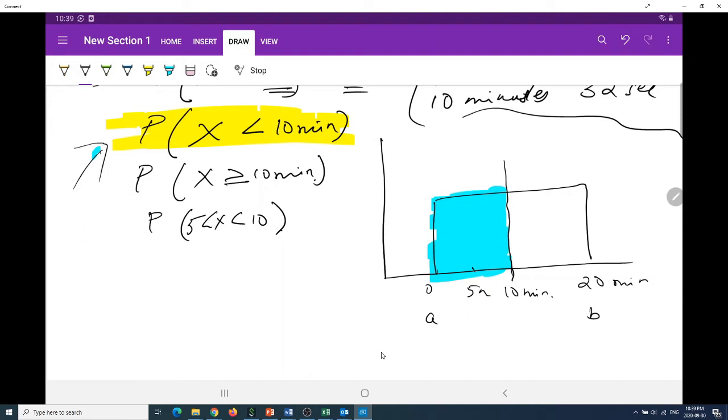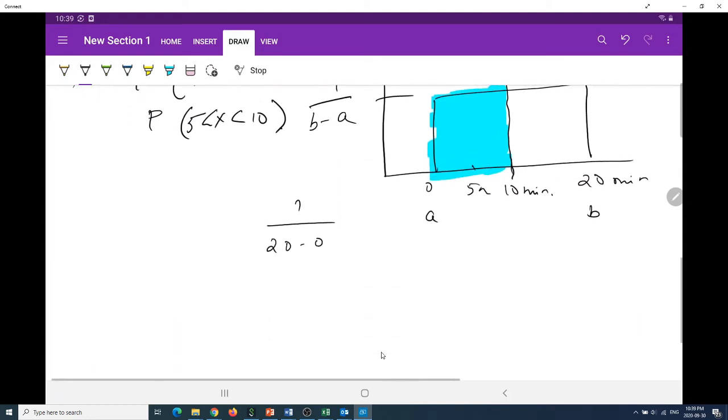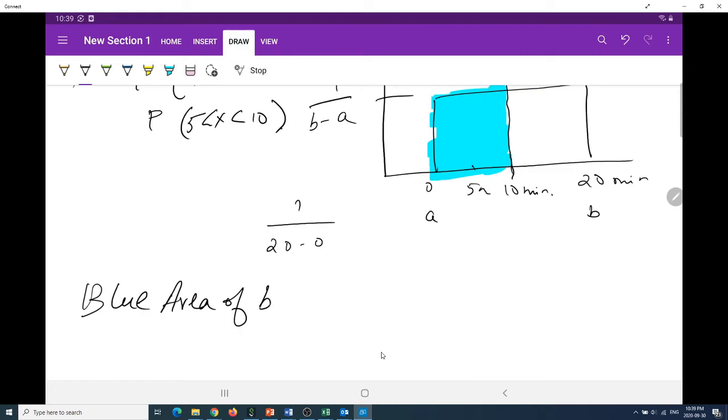And how do you find that out? Well, let's find out the height. The height of the distribution is 1 divided by b minus a, which is 1 divided by 20 minus 0, so 1 by 20. The blue area is the probability that x is less than 10 minutes, that someone waited less than 10 minutes.